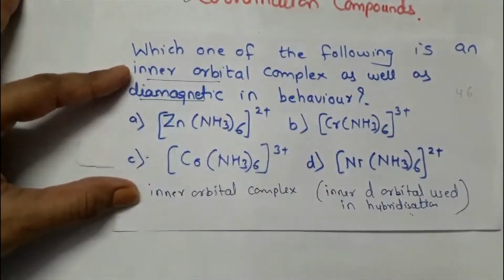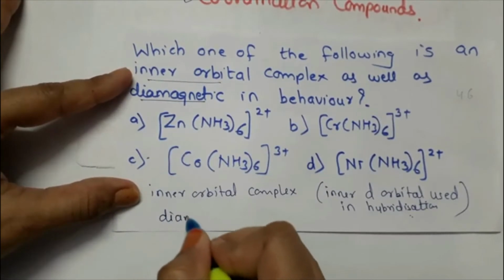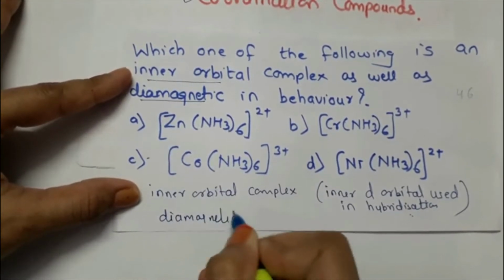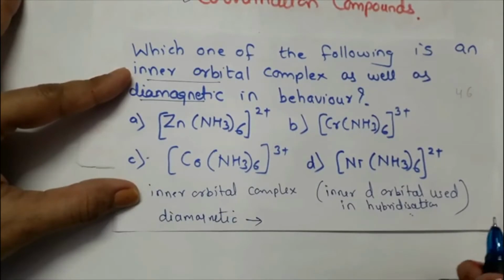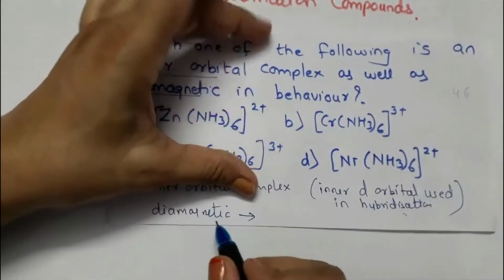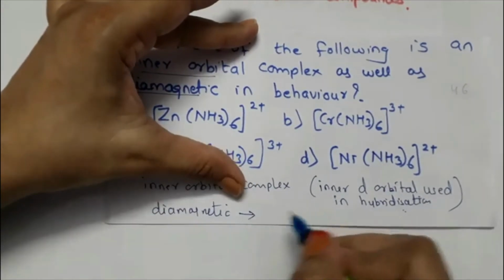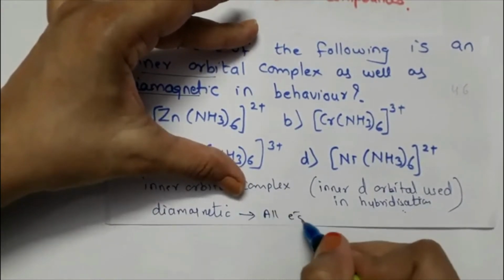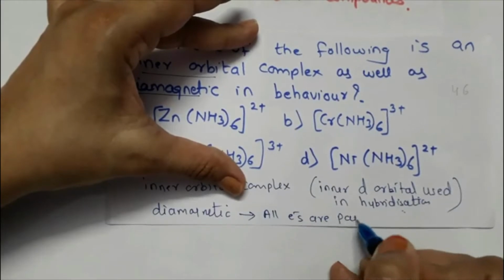Diamagnetic. Diamagnetic means what? Diamagnetic means there is repulsion when it is kept in the magnetic field. Now how we will check whether it is diamagnetic or not. It is diamagnetic when all electrons are paired.